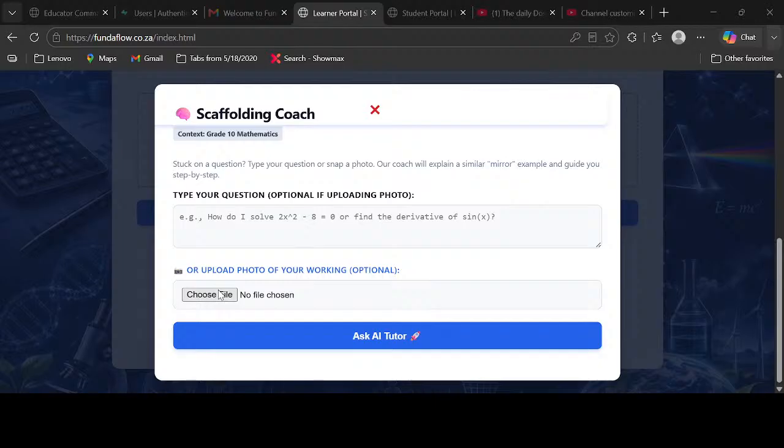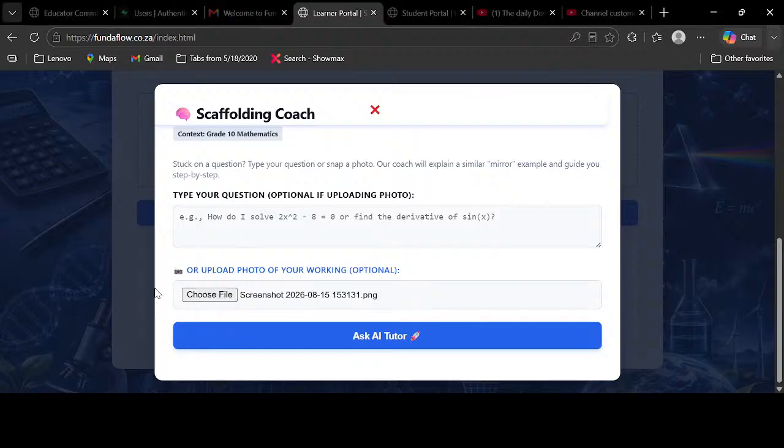Okay, while we're waiting for it to generate, we can go to the other features that we also have. Oh wait, we can't leave while it's generating. We have to wait for it to finish.